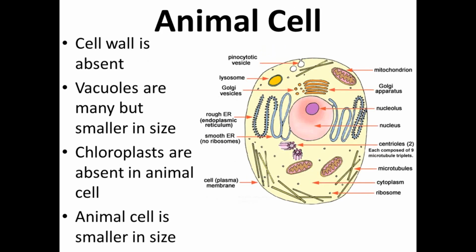Next is the animal cell. In the animal cell, the outer covering is the plasma membrane or cell membrane. It means the cell wall is absent in animal cells. In the animal cell, there are many vacuoles, but they are smaller in size compared to the vacuoles present in the plant cell. In the case of the animal cell, chloroplasts are absent. The animal cell is smaller in size than the plant cell.